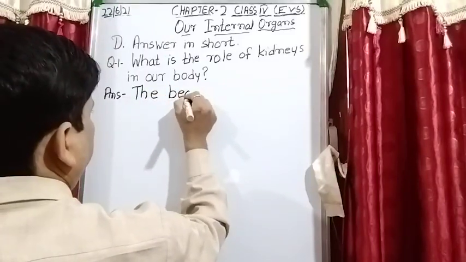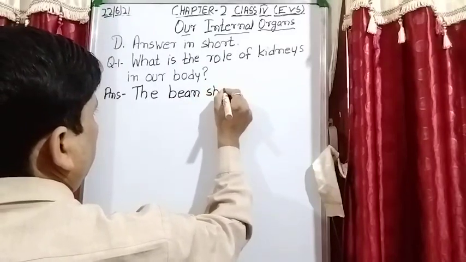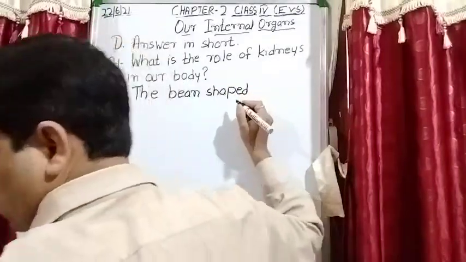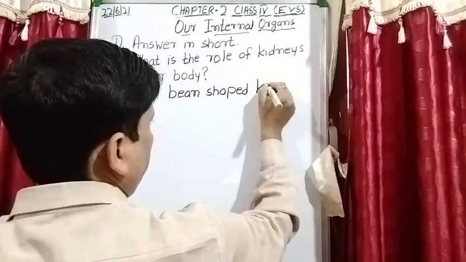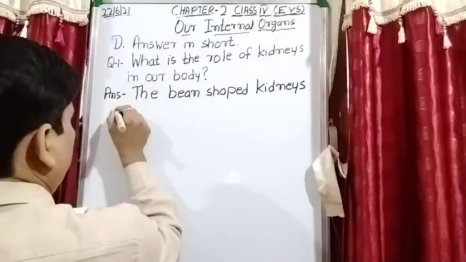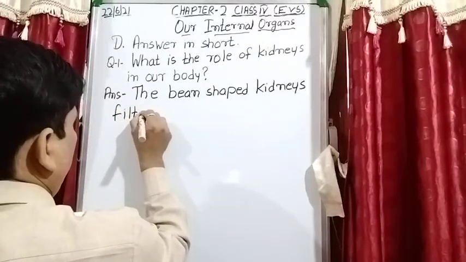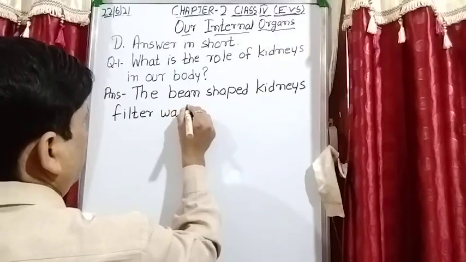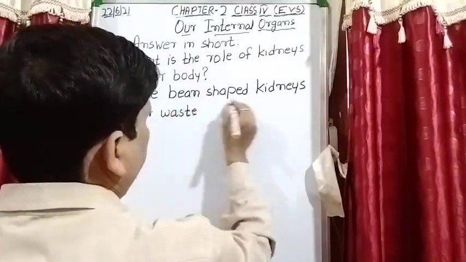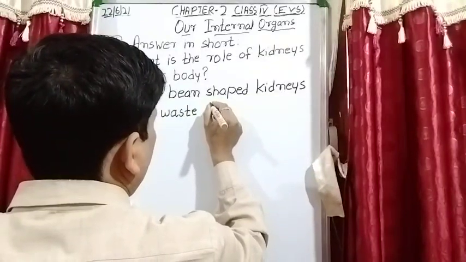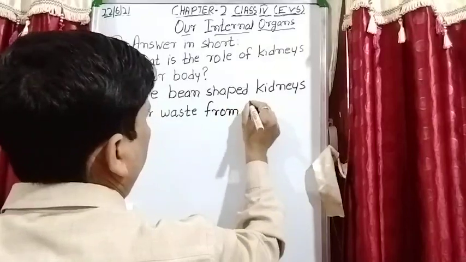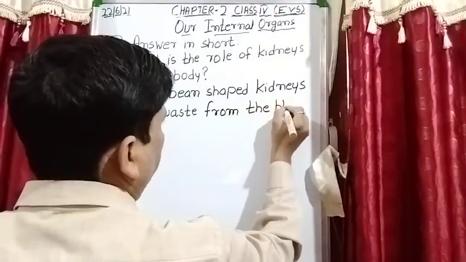The bean shaped kidneys filter waste from the blood.